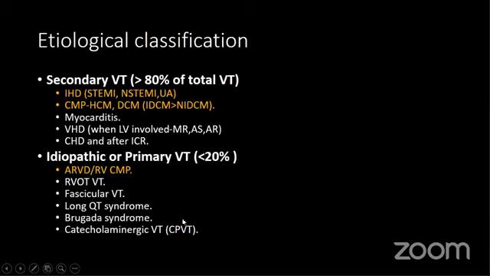These three conditions, long QT, Brugada, and catecholaminergic VT, may sometimes be asked in the examination because they are not uncommon. In our country they appear uncommon because of underdiagnosis, but they are not so uncommon, especially in younger patients with sudden cardiac death and a history of sudden cardiac death in the family.